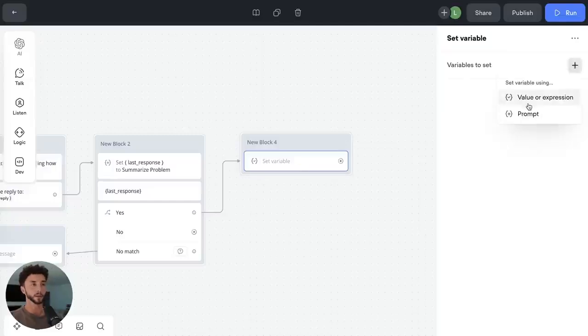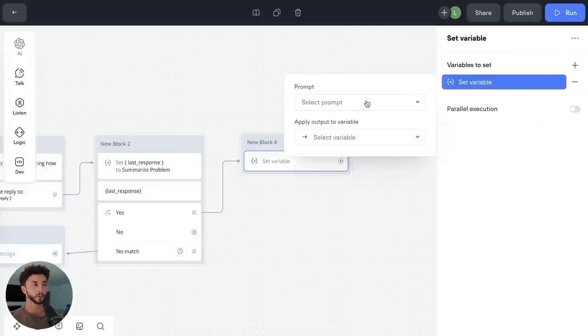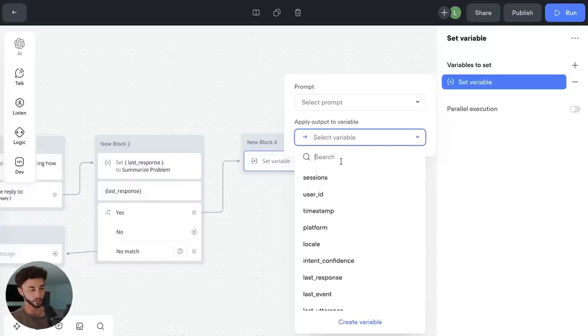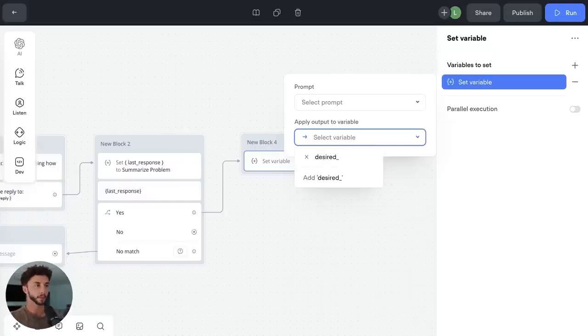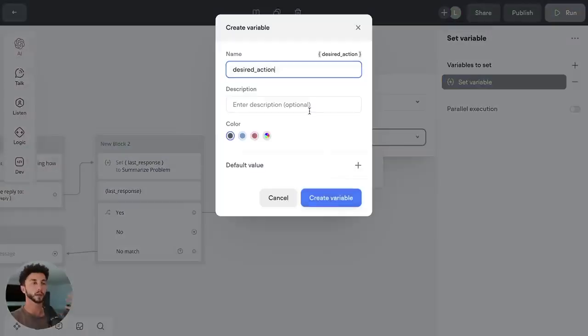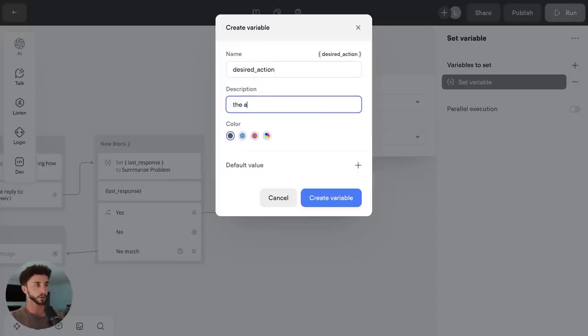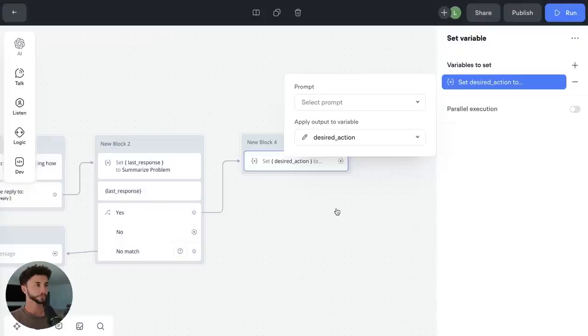So if we go set a new variable, and we're going to do it through a prompt, we are going to set a new variable here called desired action. People coming through and asking questions can be saying, "Hey, I just have a quick question about where you guys are based," and then we're going to route them to the knowledge base. And then someone may be saying, "Hey, how much does it cost for this?" and then we're going to route them to the pricing, the instant quotation system that we're setting up. So it needs to be able to determine what they're looking for, and we're going to route them depending on that. That's what this router is going to do. So the description is the most likely action that the prospect wants to take.